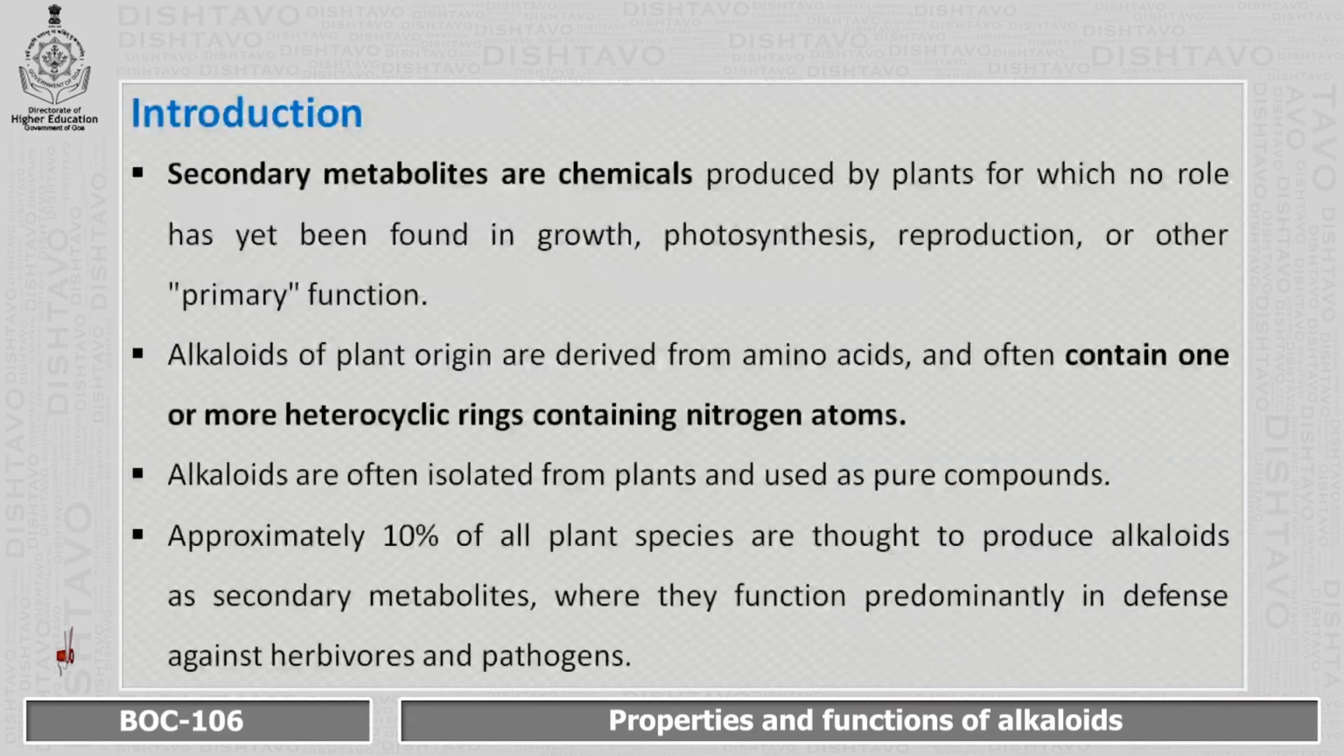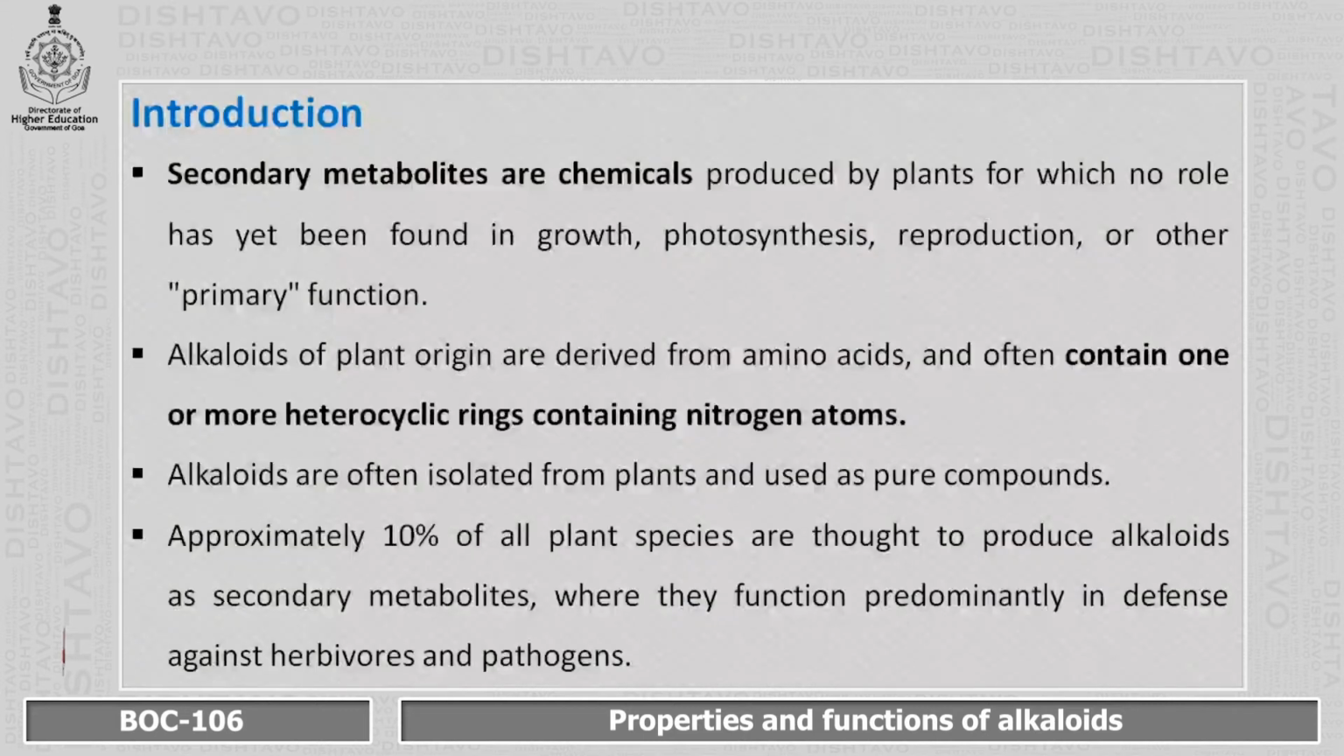Coming on to the introduction. Secondary metabolites are chemicals produced by plants for which actually no role has been found in growth, photosynthesis, reproduction and other primary functions. But then you may ask, what is an alkaloid? Alkaloids are of plant origin or animal origin, but alkaloids of plant origin are derived from amino acids and often contain one or more heterocyclic rings containing nitrogen atoms. So this is very important with respect to alkaloids.